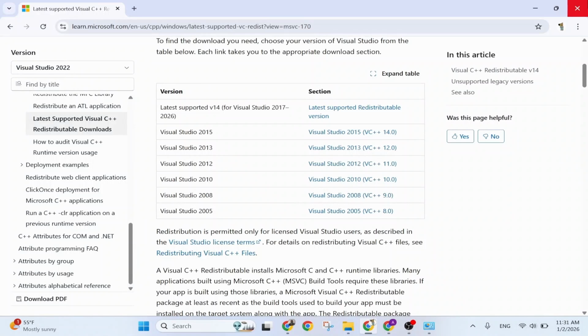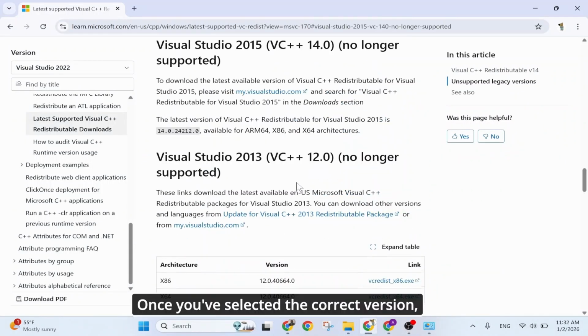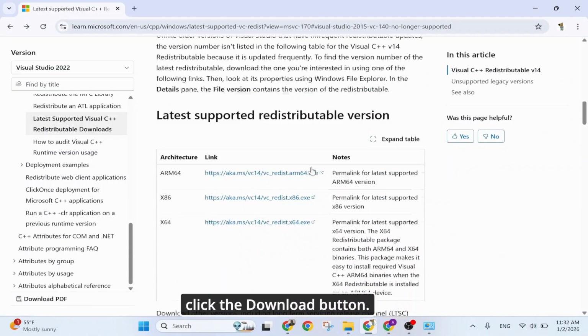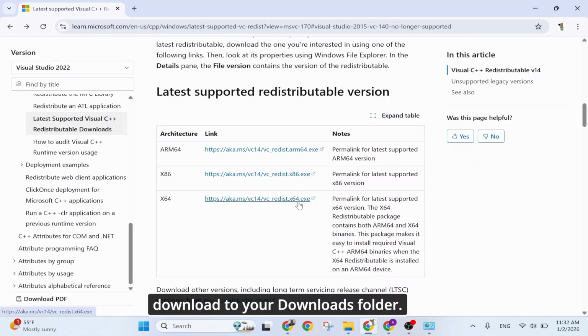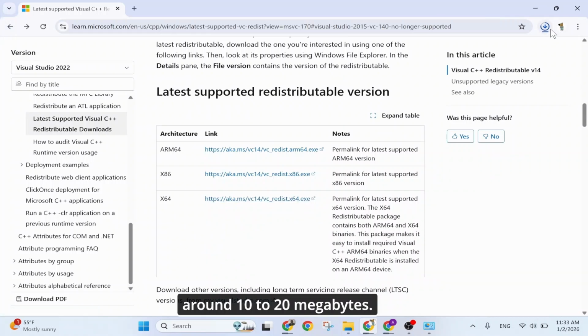Step 4. Download the file. Once you've selected the correct version, click the Download button. The installer file will download to your Downloads folder. It's usually a small file, around 10 to 20 megabytes.